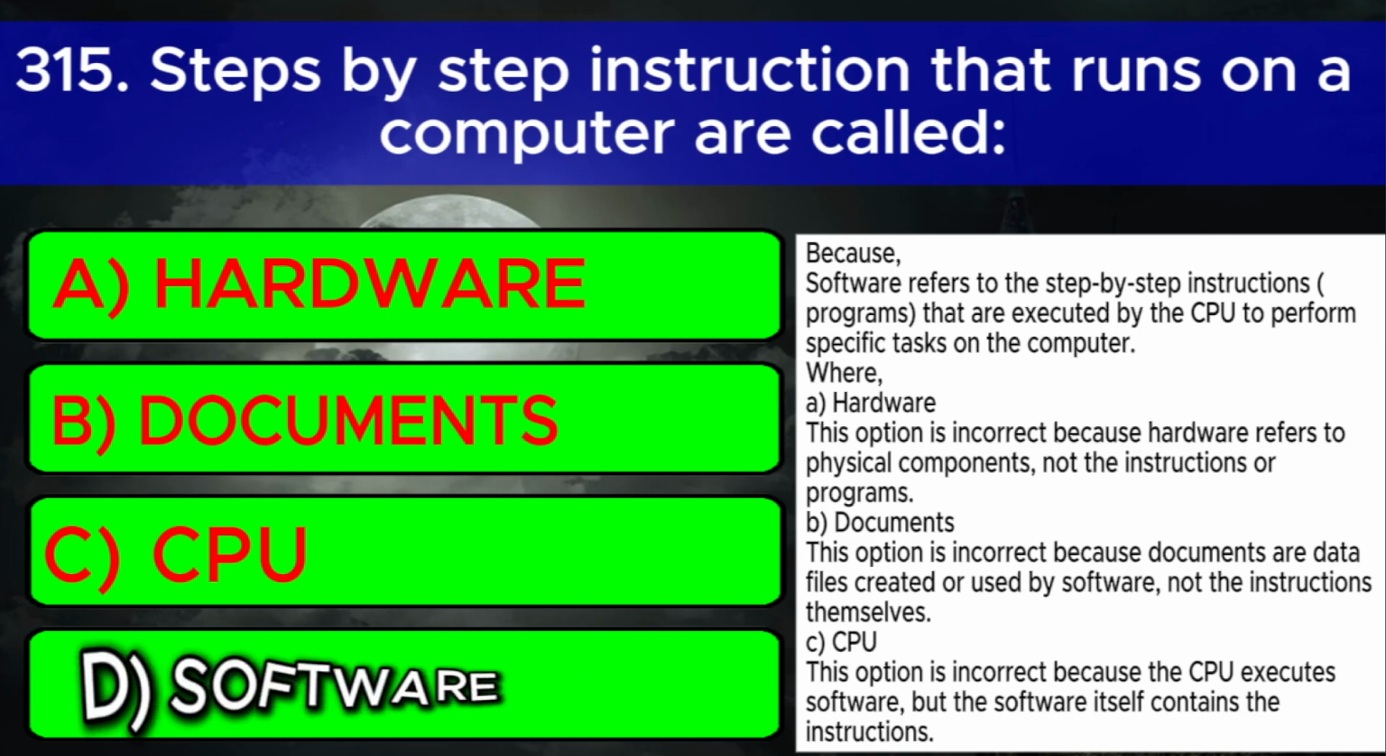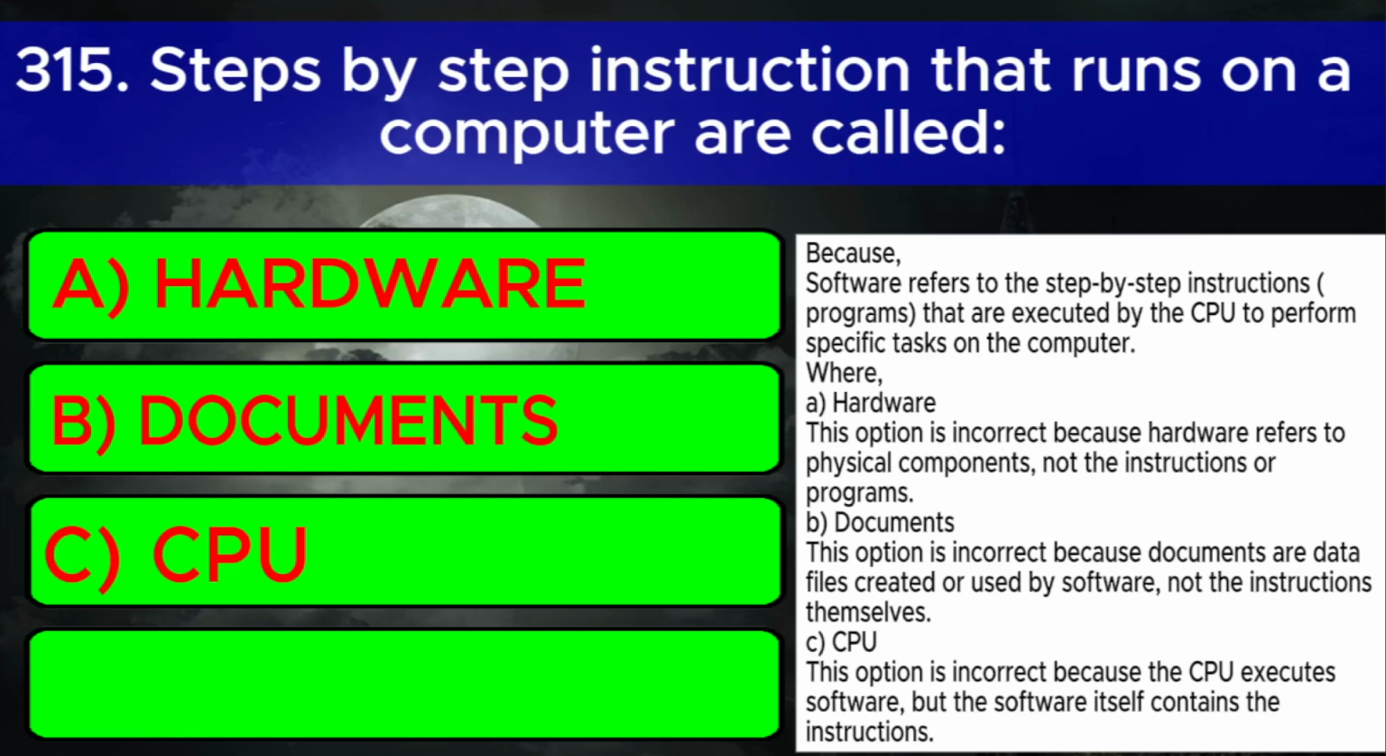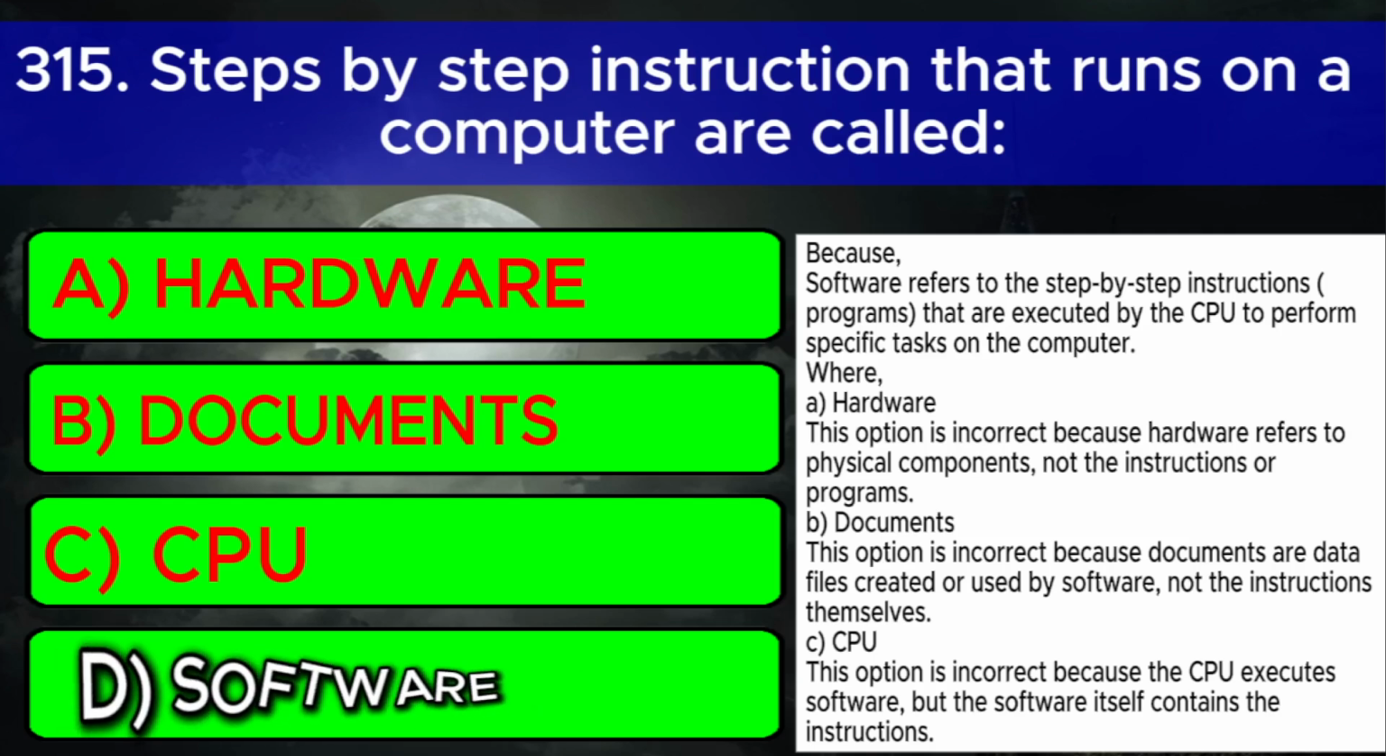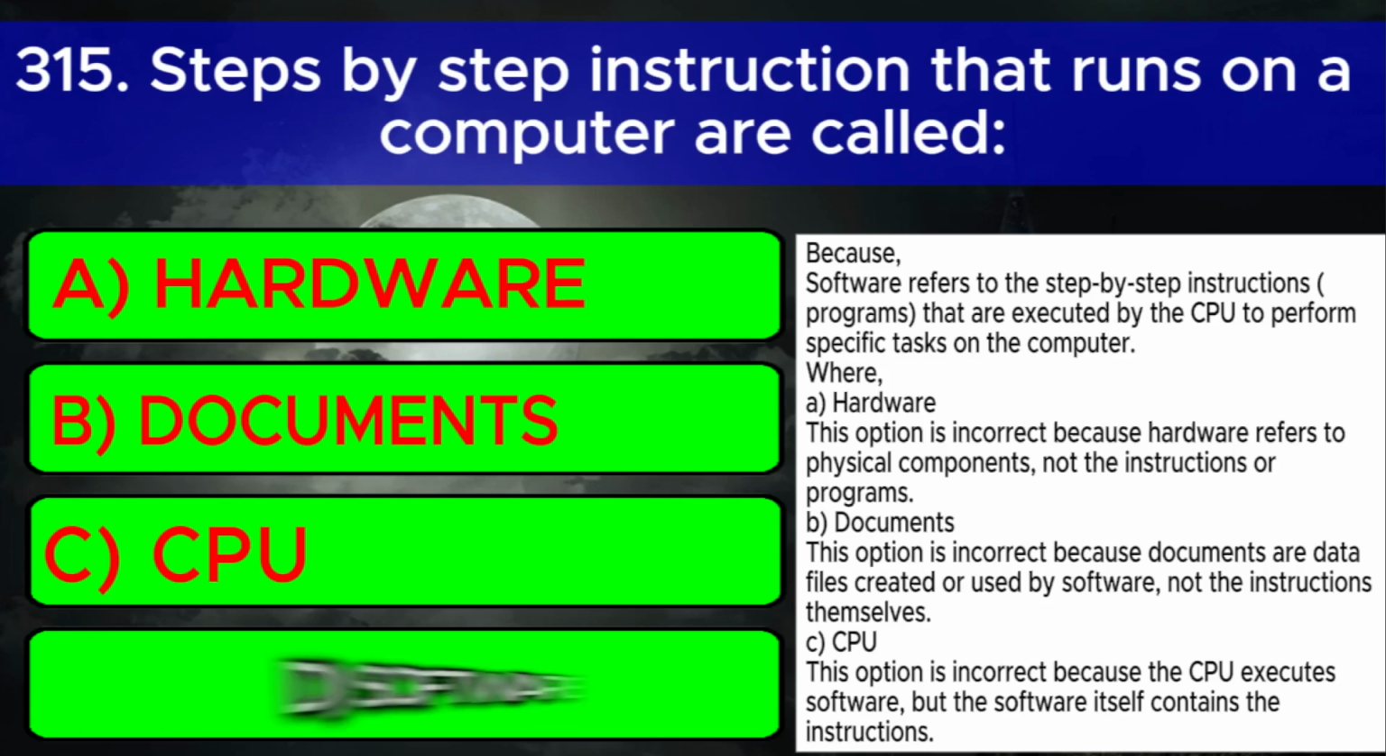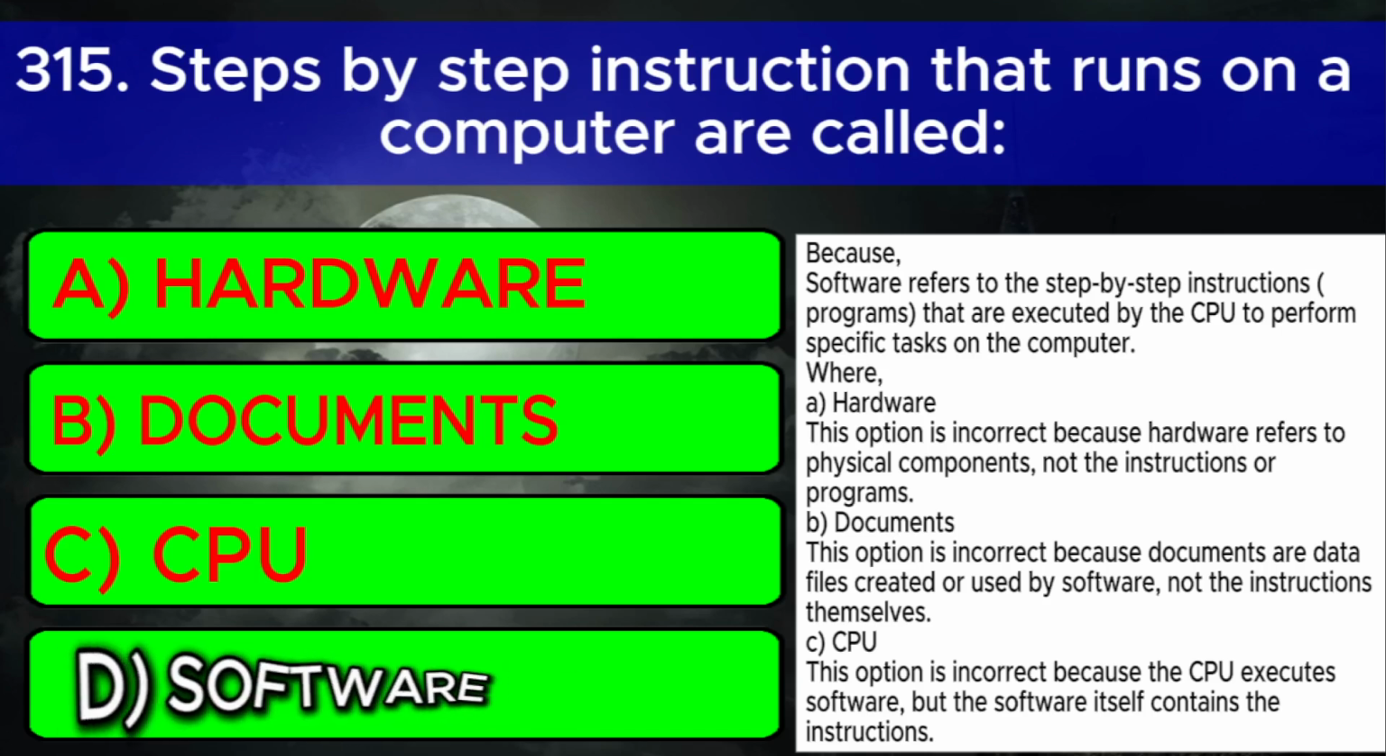Where A. Hardware. This option is incorrect because hardware refers to physical components, not the instructions or programs. B. Documents. This option is incorrect because documents are data files created or used by software, not the instructions themselves. C. CPU. This option is incorrect because the CPU executes software, but the software itself contains the instructions.